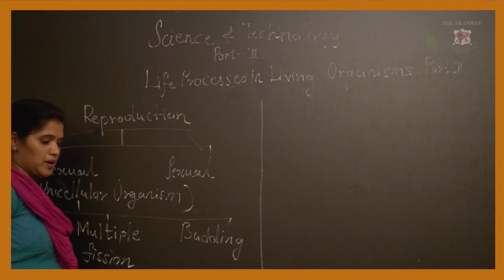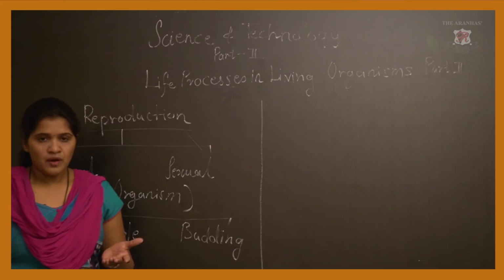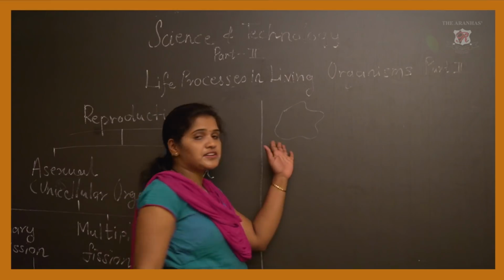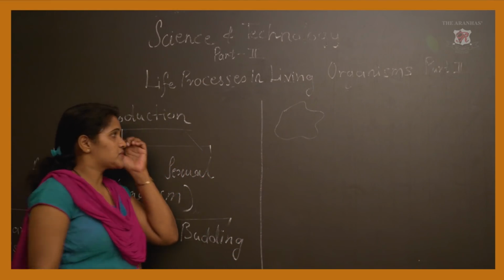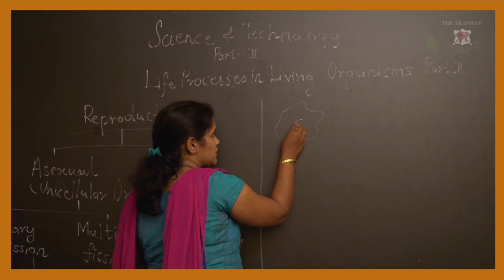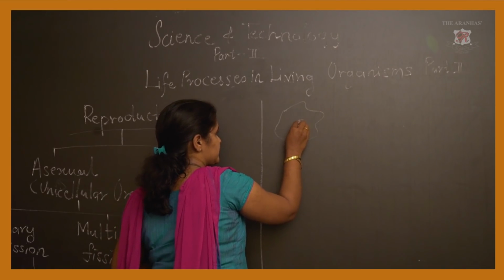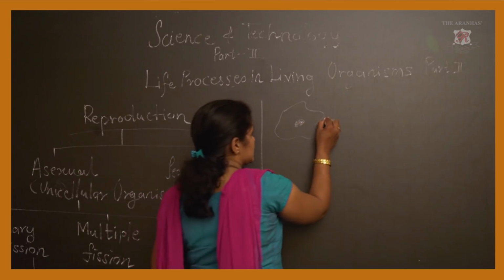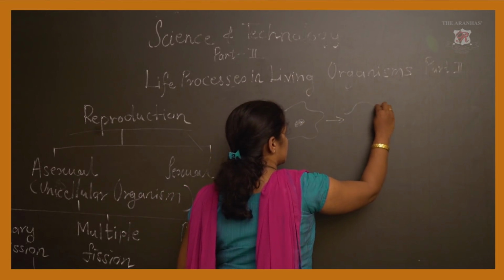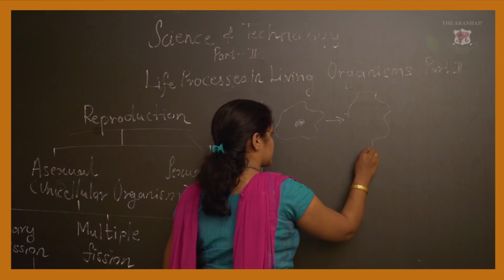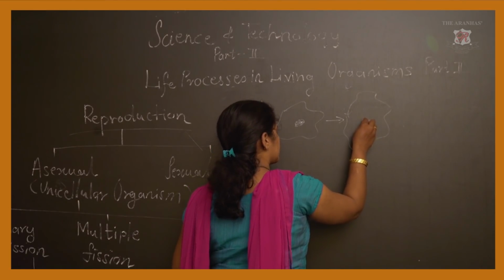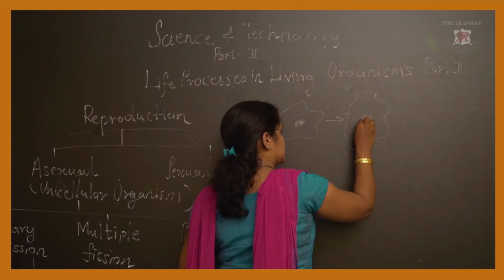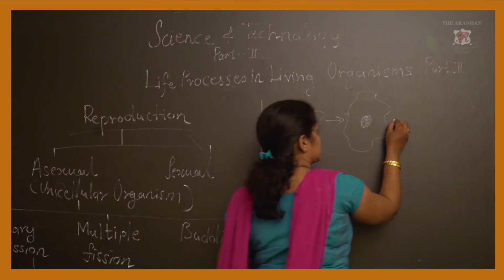Now, simple binary fission. This occurs in protists like amoeba. All of you know the amoeba structure, right? Amoeba is shapeless, or we can say it can change its shape. I am showing one cell, not all the organelles, only one nucleus. So, how does fission take place? During the fission process, the cell becomes elongated. Even the nucleus becomes elongated.